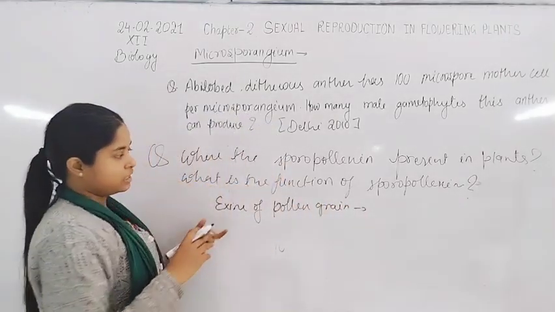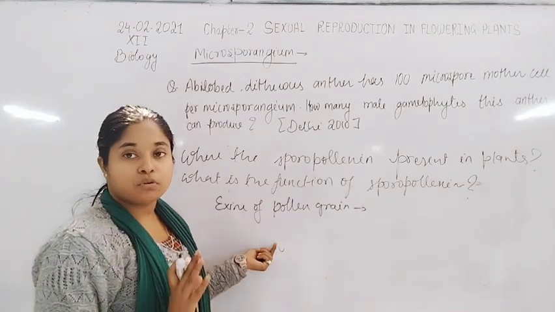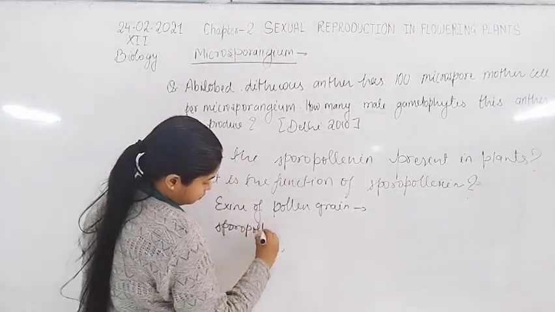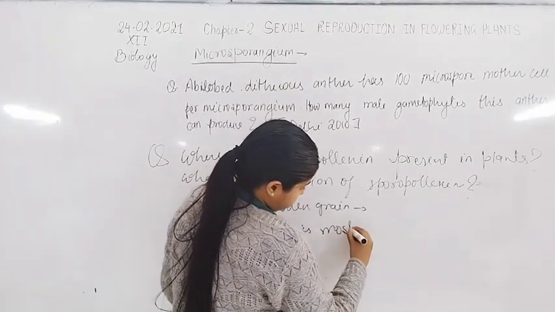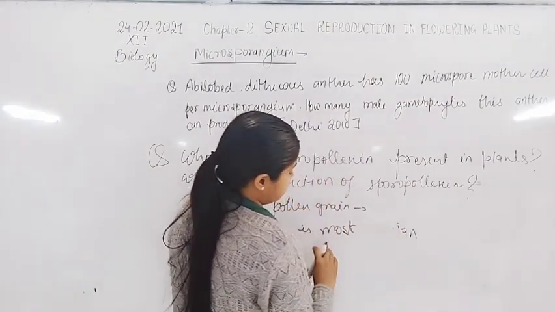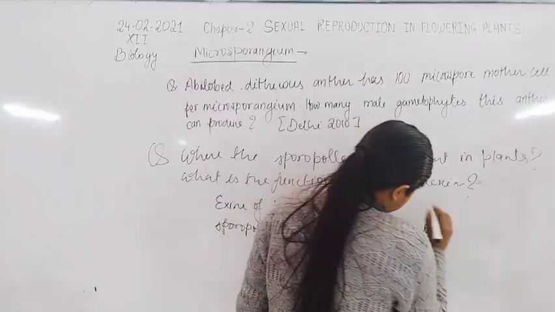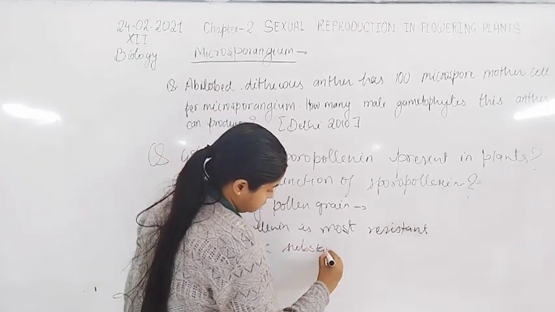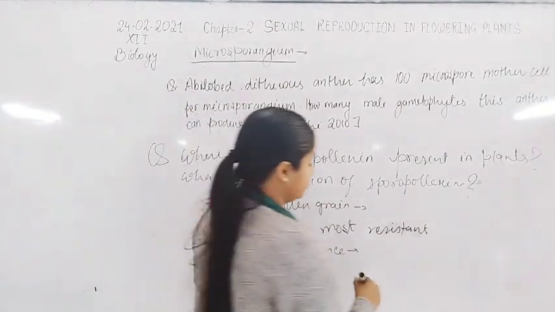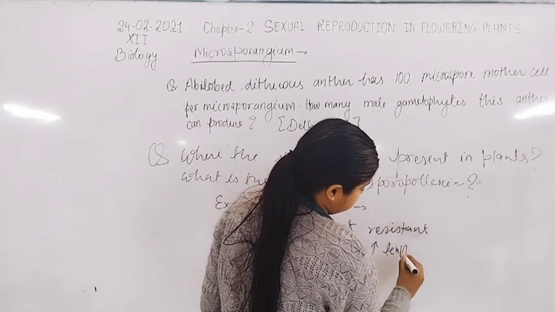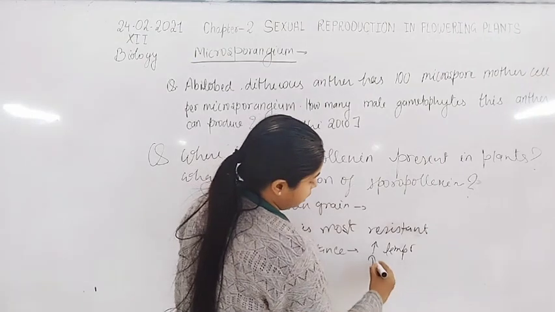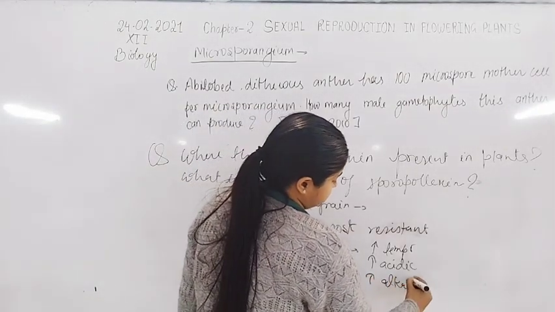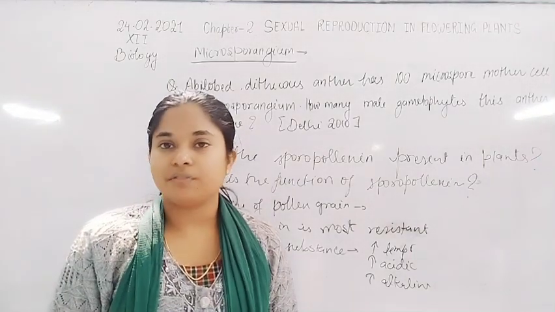Now the significance or function of sporopollenin: it is the most resistant organic substance, so it protects the pollen grain from harsh conditions. It can easily tolerate high temperature, highly acidic conditions or highly alkaline conditions. So these are the significance and function of sporopollenin.